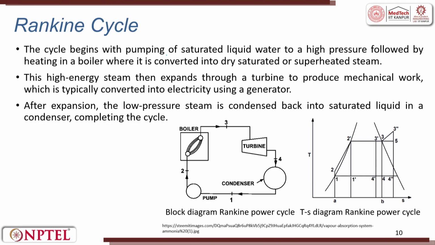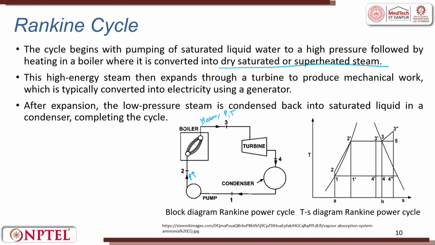So, you can keep on adding some subsystems to the main system and try to extract heat so that you are more efficient. The cycle begins with pumping a saturated liquid water at a high pressure. So, water comes here, pumping happens here at a high pressure, pressure increases, followed by heating in a boiler where it gets converted into a dry, saturated or a superheated steam. So, what comes out here is steam with very high pressure and temperature.